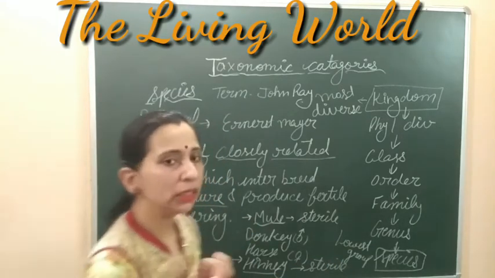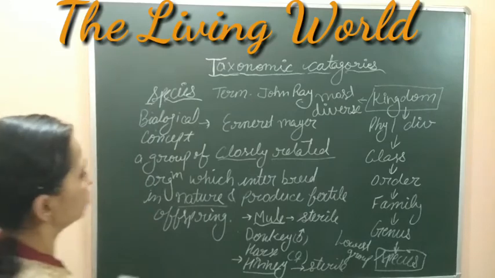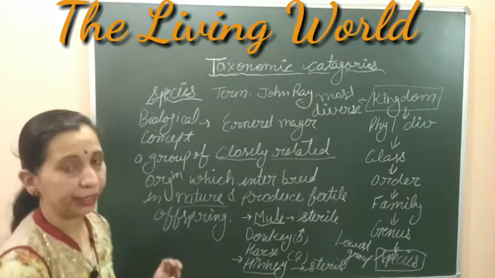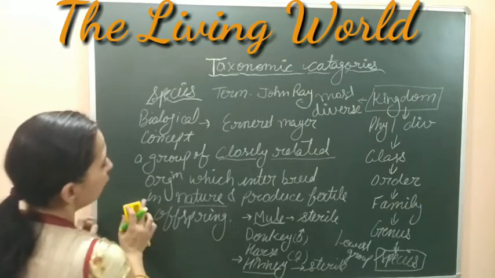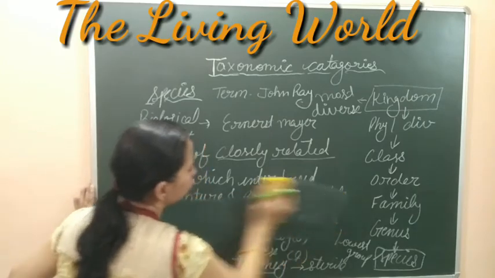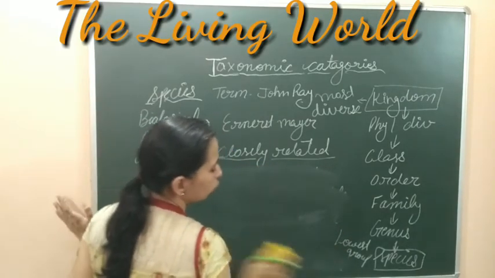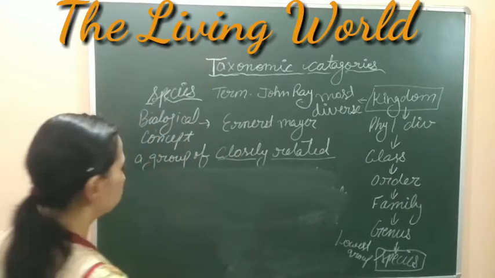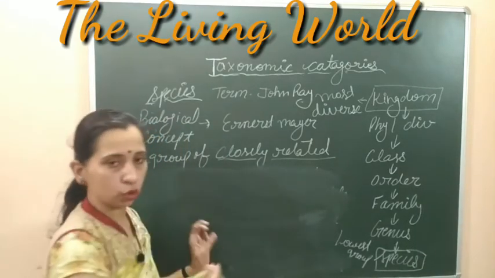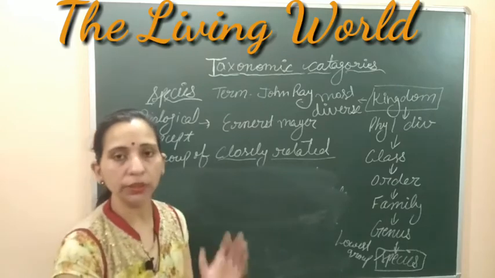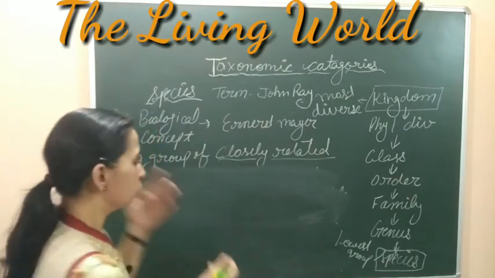Now let's write the names of some organisms. Earlier we studied binomial nomenclature. In binomial nomenclature, we know that the name of any organism is written in two words, in which the first word denotes the name of the genus, and the other denotes the name of the species. So let's start.